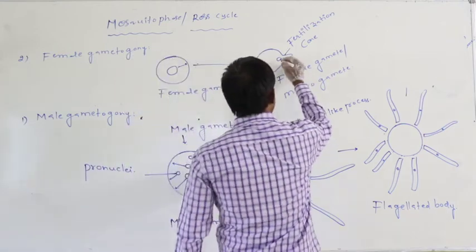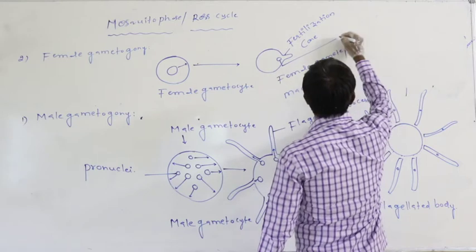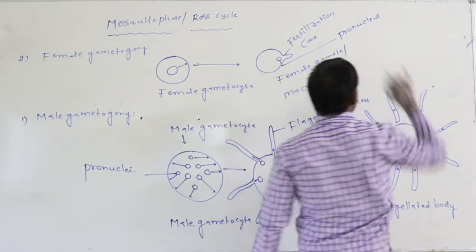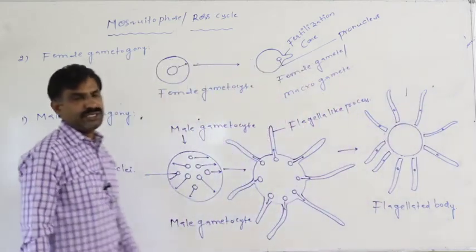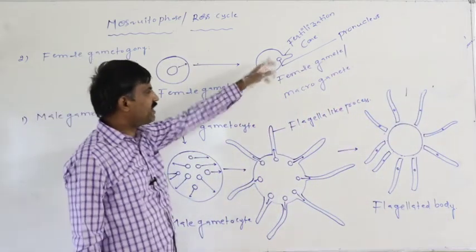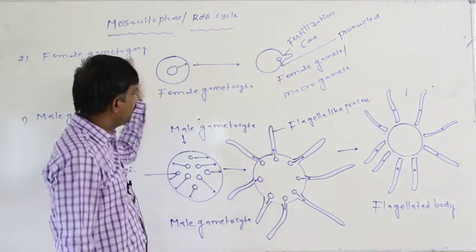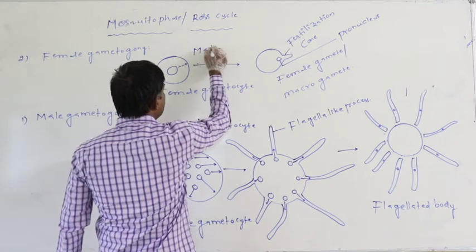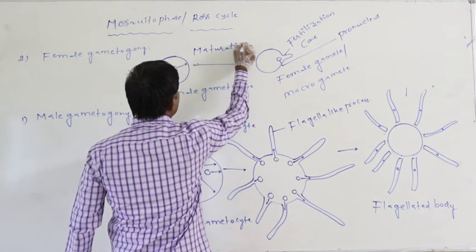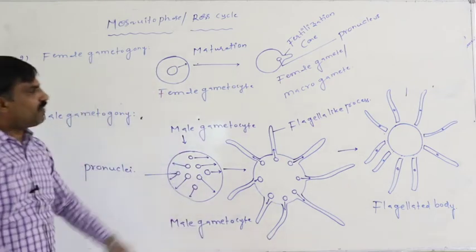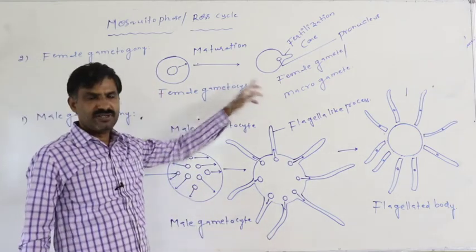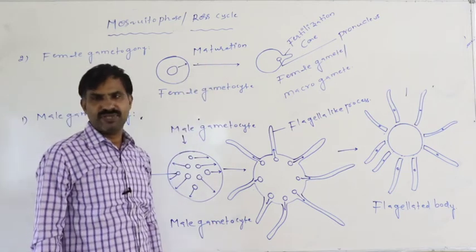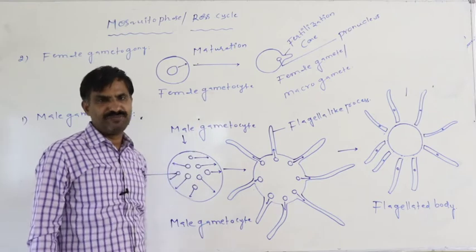The nucleus present in the female gamete is also called the pronucleus. This process is called maturation. The process of formation of the female gamete from the female gametocyte is called maturation. Simply, that is maturation.